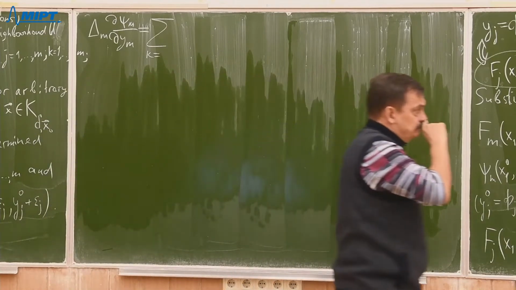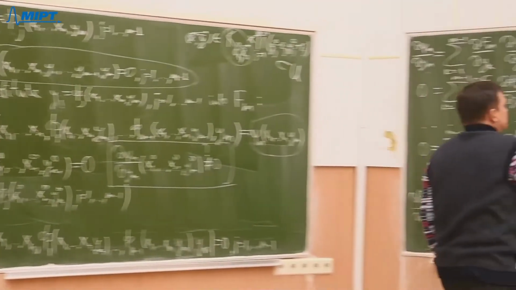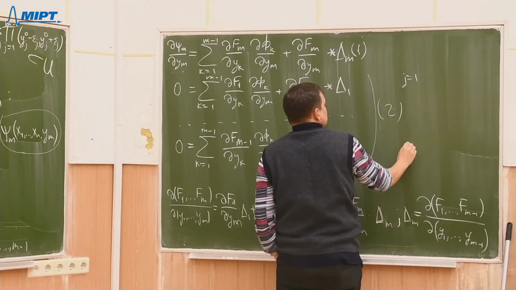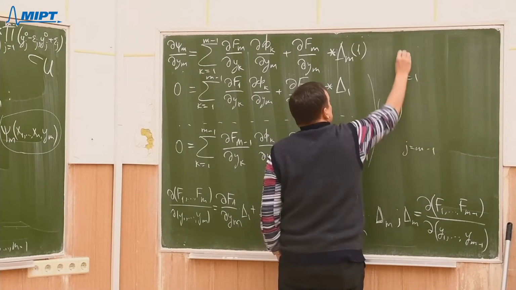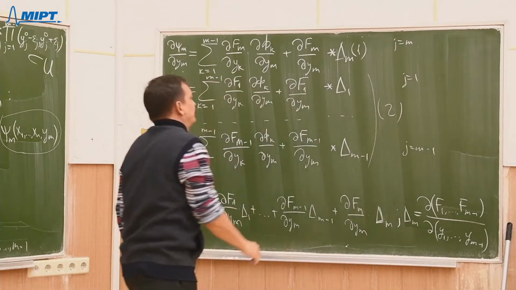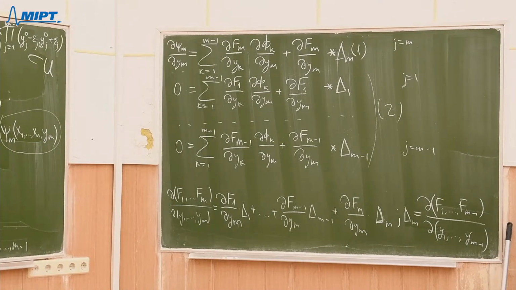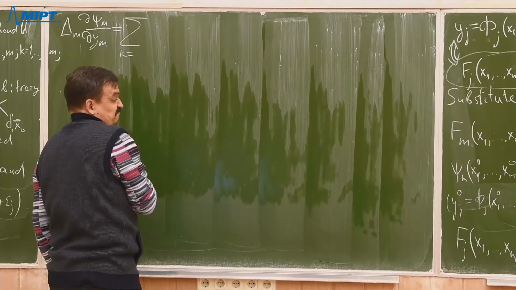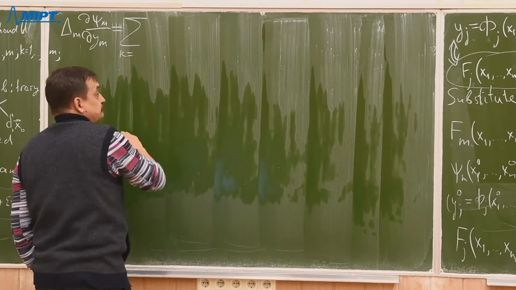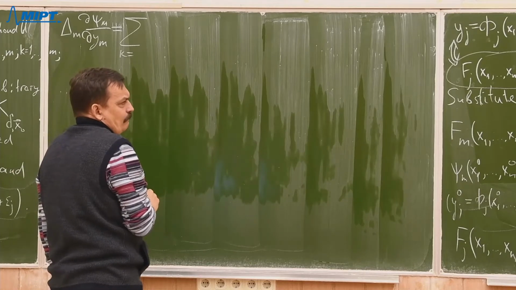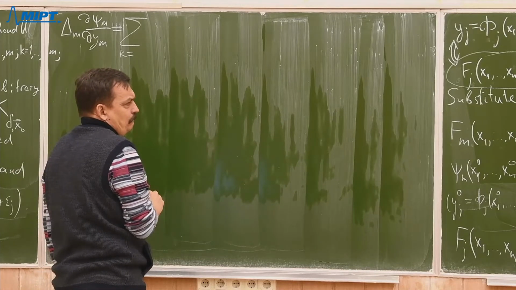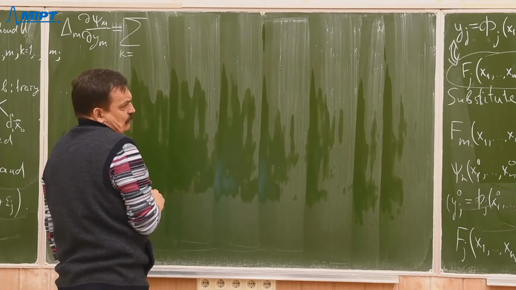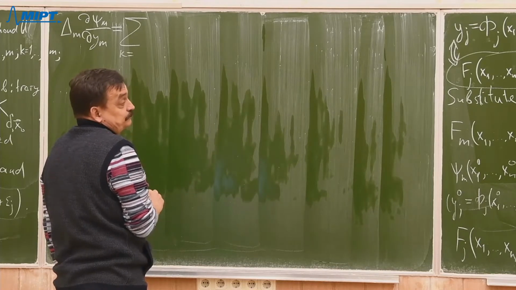Let me enumerate equations by indices j, j1, and so on, jm minus 1, and here j equals m, right? It doesn't matter. How it is easier to understand.